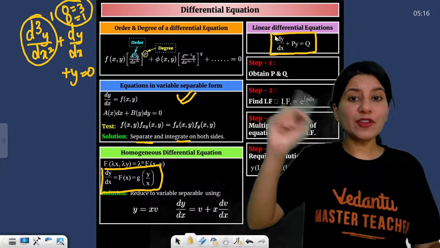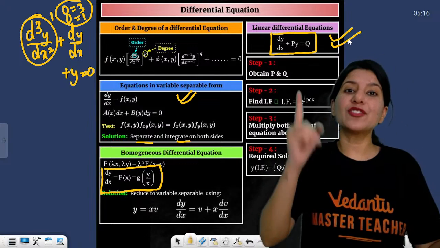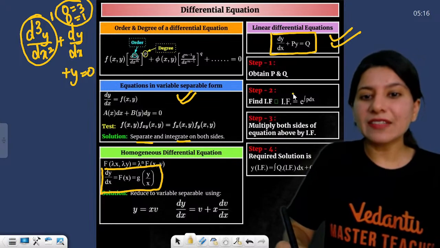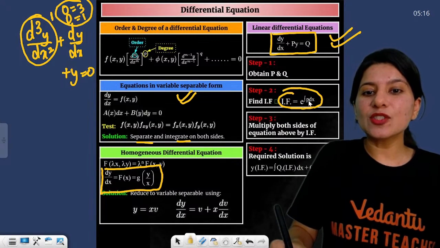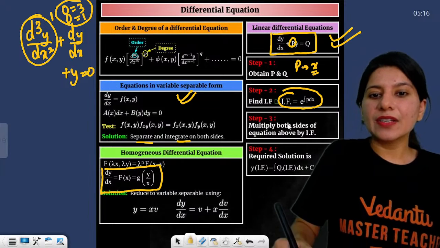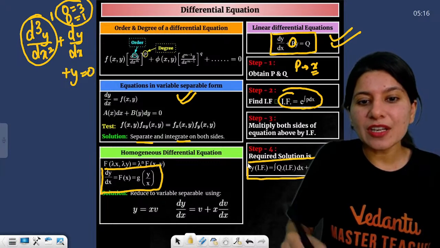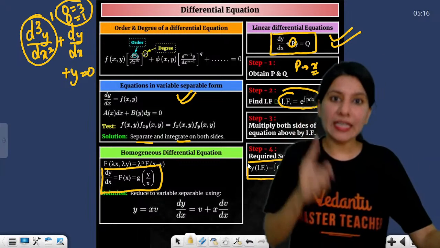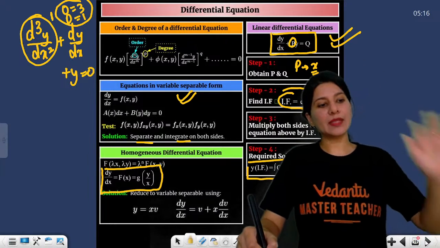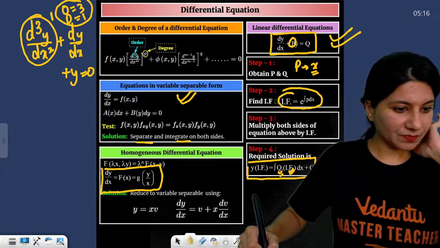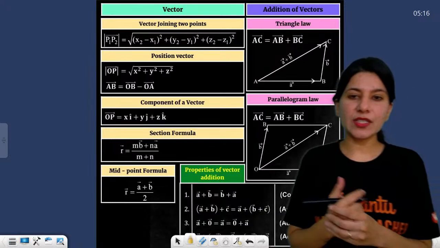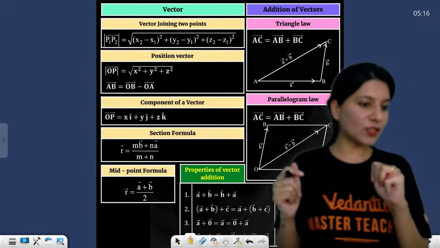You don't have to solve this; there will be a linear differential equation in today's paper. I am very sure. So how to find it? Find the integrating factor, e raised to the power integral of P dx, where P is a function of x. And then this is your final solution: y multiplied by the integrating factor equals the integral of Q multiplied by the integrating factor, plus C. Okay. All right. Now last thing, vector, 3D and probability, three topics are left.